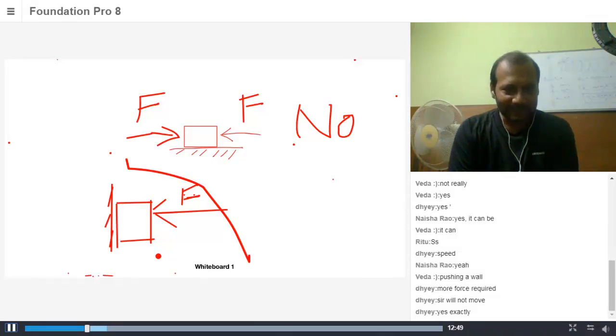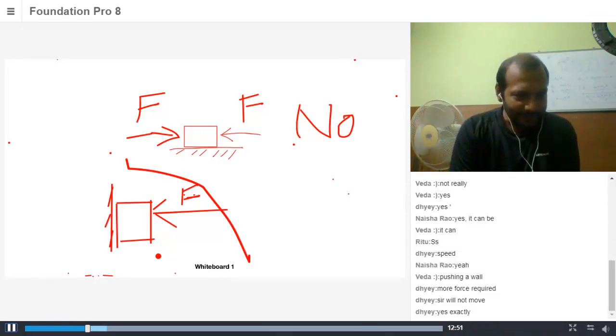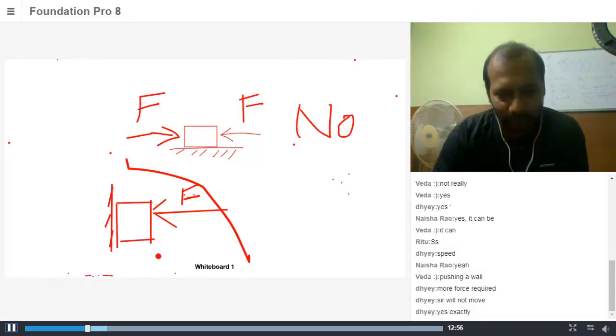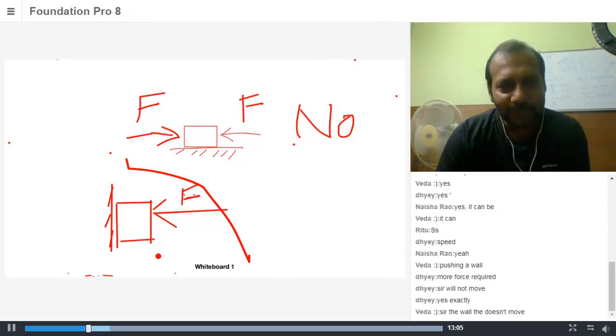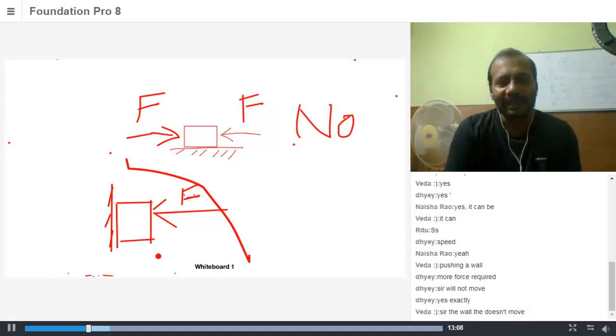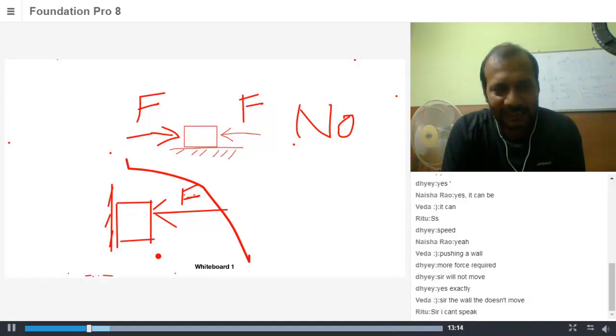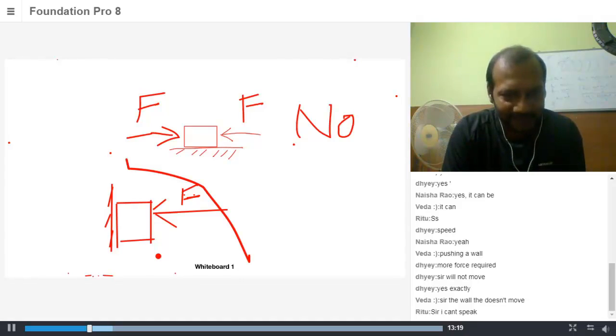Okay, fine. Let's see if anyone else wants to say anything. How many of you say that it wouldn't move? Let's have a quick poll. It's a simple thing, but still I want to check. It would move is yes, it wouldn't move is no. I want responses from Veda, Rishit, Shaumik, Ritu.